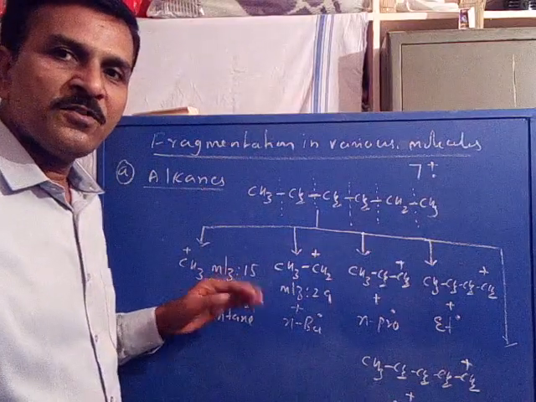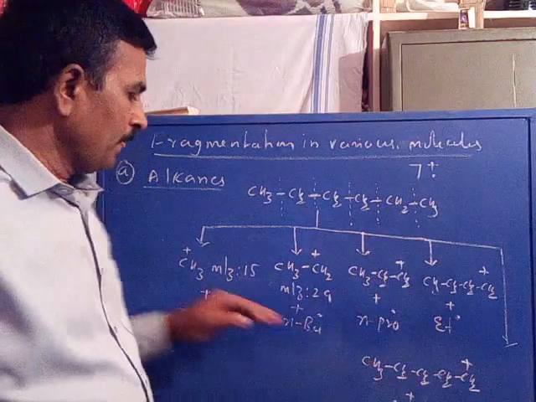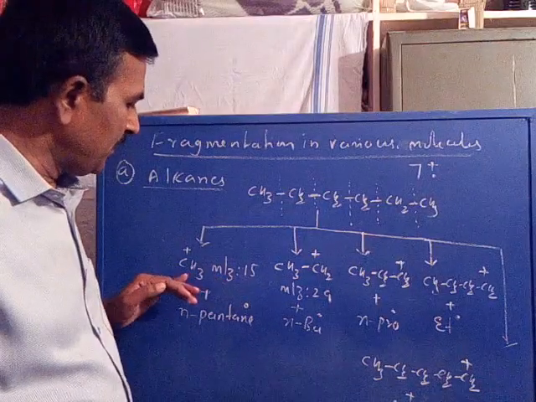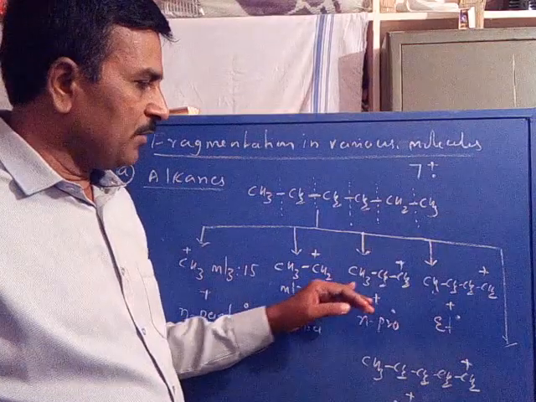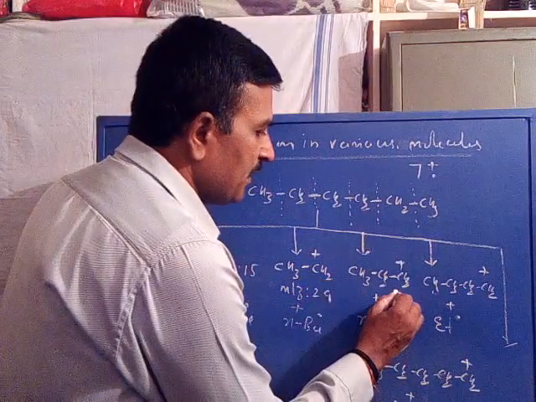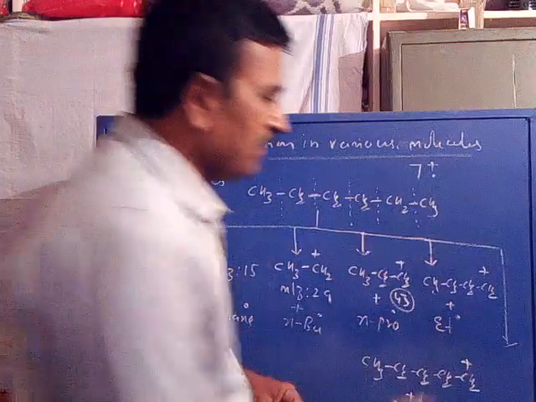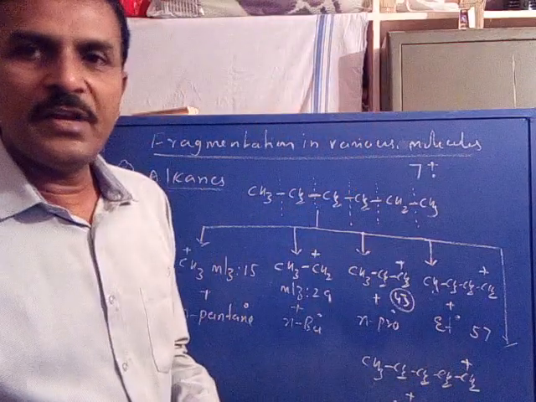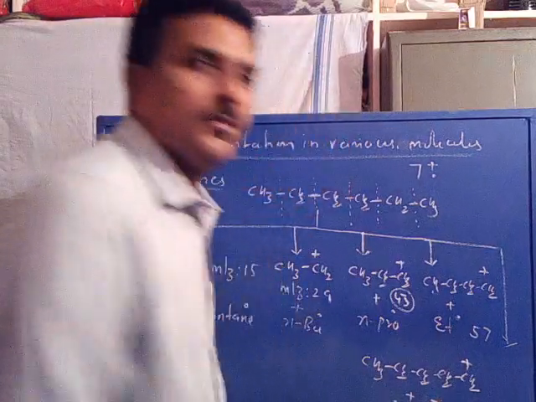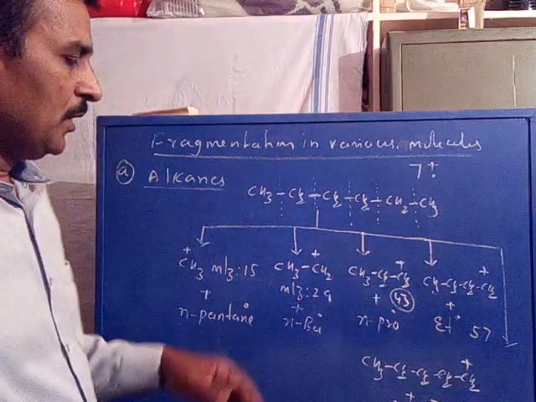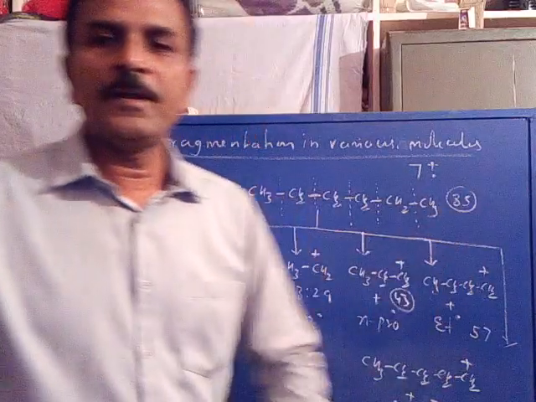Now in a homologous series where alkyl cations are formed in the mass spectral fragmentation, the m/z values are odd: methyl cation 15, ethyl cation 29, propyl cation 43, butyl cation 57, and pentyl cation 71. So the molecular ion m/z value is 85.